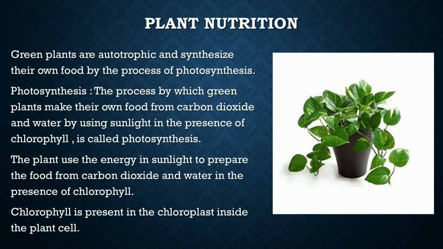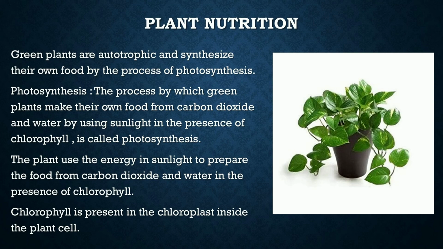That's why green plants are autotrophic and synthesize their own food by the process of photosynthesis. Photosynthesis is the process by which green plants make their own food with the help of carbon dioxide and water, by using sunlight, in the presence of chlorophyll. As photo means light and synthesis means to build.